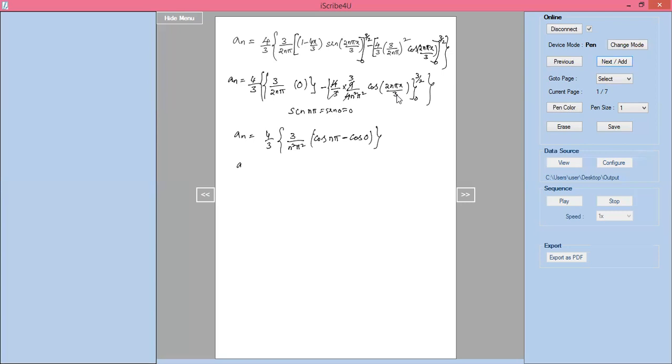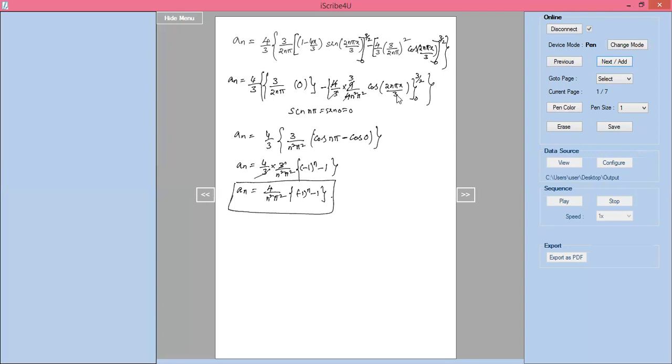So a_n equals 4 by 3 into 3 divided by n²π². The 3 gets cancelled. Cos nπ should be (minus 1) power n, cos 0 should be 1. Now we write a_n equals 4 divided by n²π² into ((minus 1) power n minus 1). This is the value of a_n.